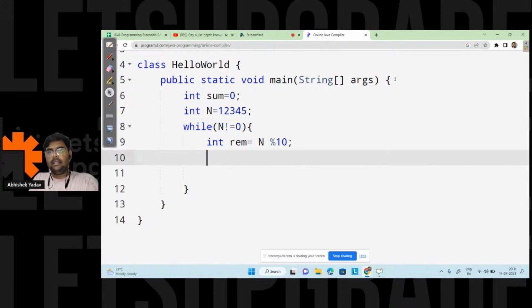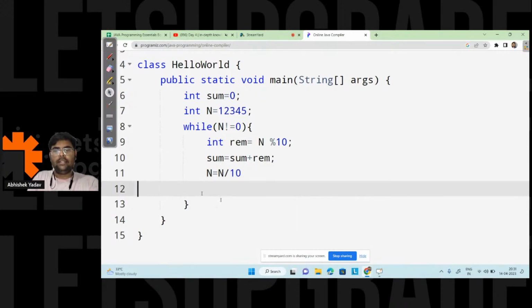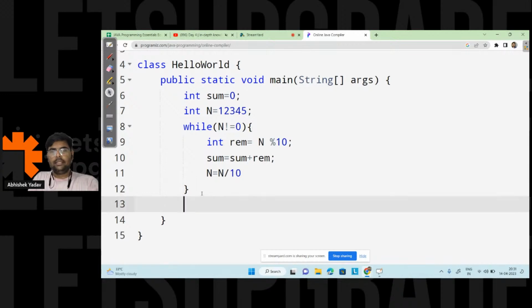And after that I will write sum is equal to sum plus remainder, right? And after that I want the remaining digit. So in order to get the remaining digit, I want the quotient part. So I will do n divided by 10, and I will update the value of n here, right?